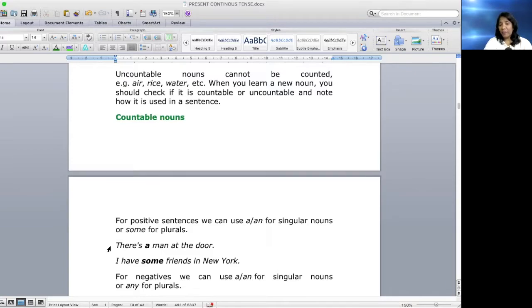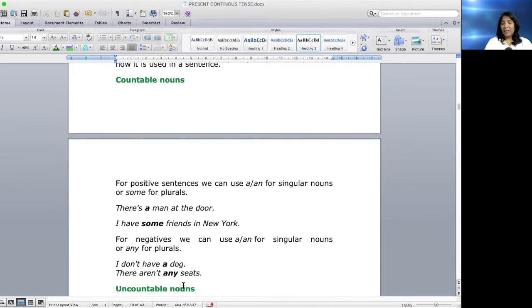For negatives, we can use a or an for singular nouns, or any for plurals. Here I used some, right? For positive sentences, you can use some for plurals, but if you're coming into negatives, you need to use any for plurals. Example: I don't have a dog. There aren't any seats. When it comes to negative, you're supposed to use any. When it comes to positive, you're supposed to use some.